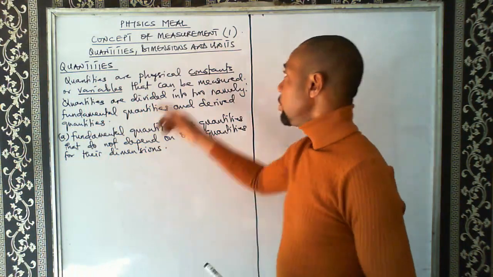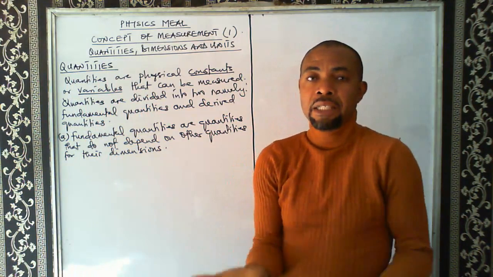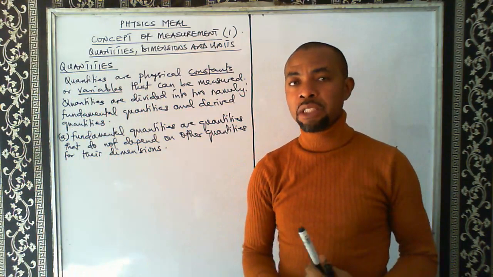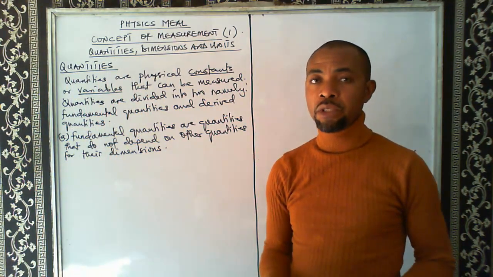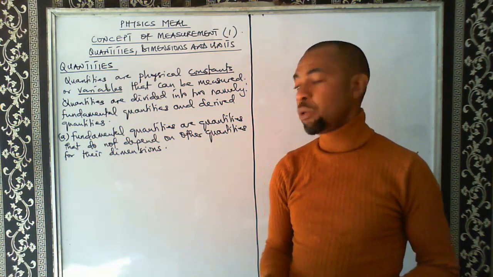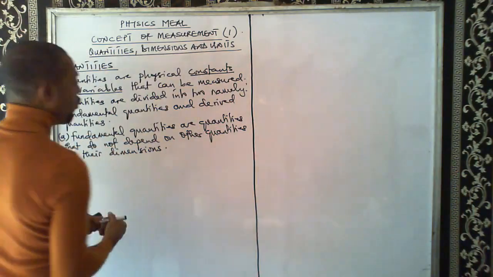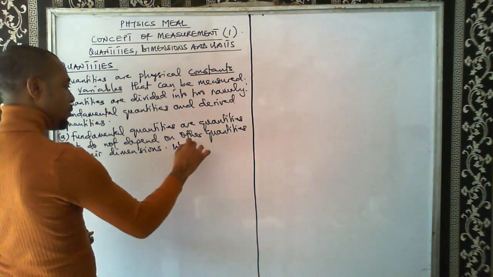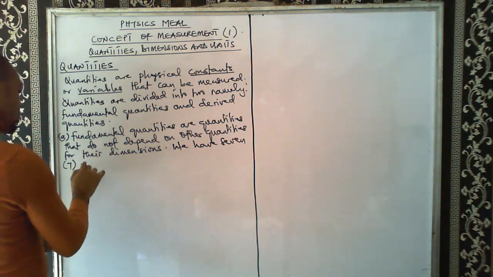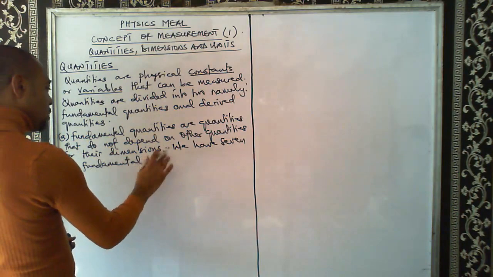So any quantity that will not depend on another quantity for its dimension is what we call a fundamental quantity. You will still have dimension to look at later. So a quantity that is independent of other quantities in order to obtain its dimension is called a fundamental quantity. So fundamental quantities are quantities that do not depend on other quantities for their dimensions. Now we have 7 fundamental quantities.